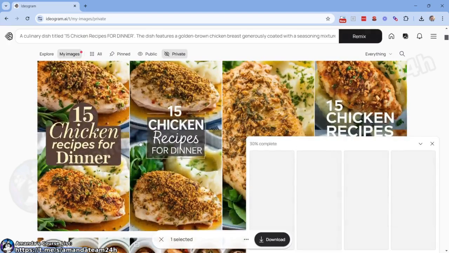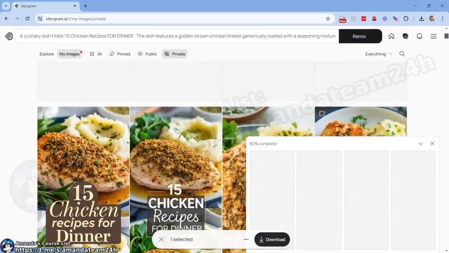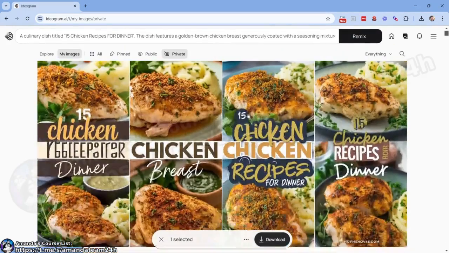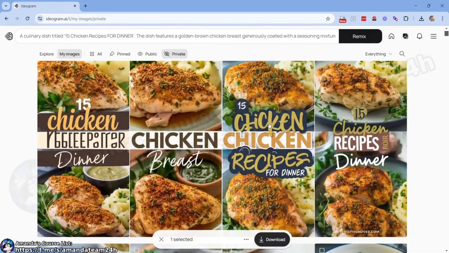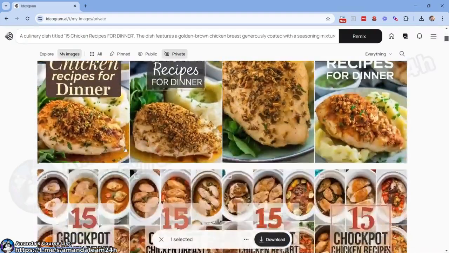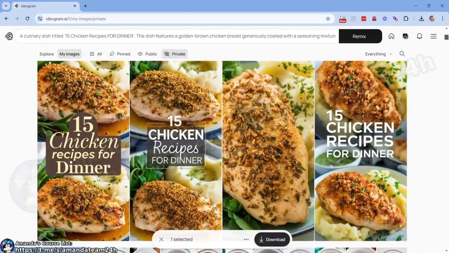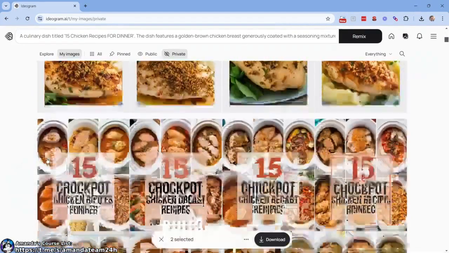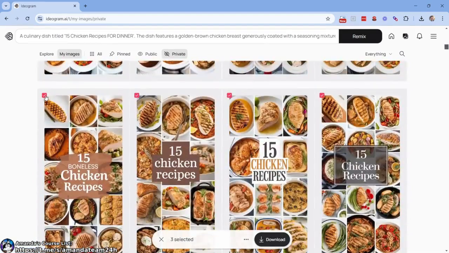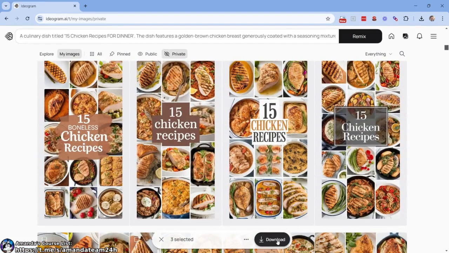Those, pretty good, pretty darn good. I'm happy with it. Chicken breast, 15 chicken recipes for dinner. I mean, that one might work. People are going to be like, why is it double chicken? What the heck is going on here? But I think we have our winners. I think we have this one here, right? We have not that one, this one here, and we have this one here. So we have 3 selected, right?